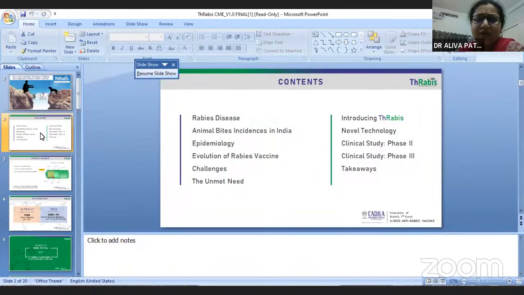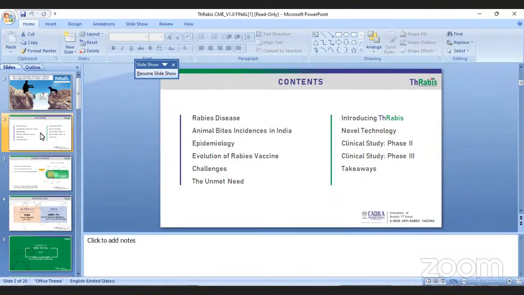Rabies: what are the animal bite incidence cases in India and its epidemiological status, how the vaccines have evolved, what are the changes we have had till now, what are the unmet needs of our people, and a newer vaccine called as rabies.